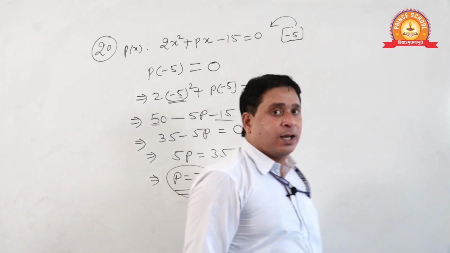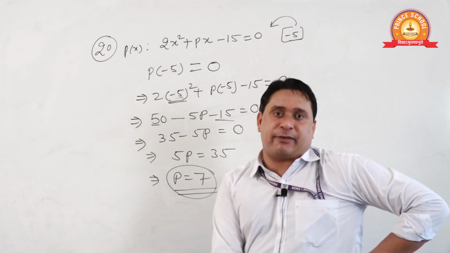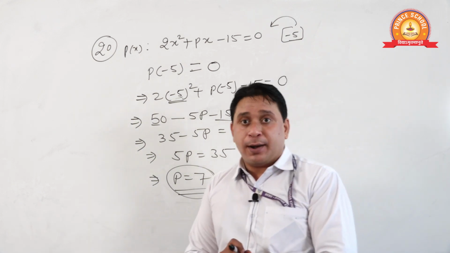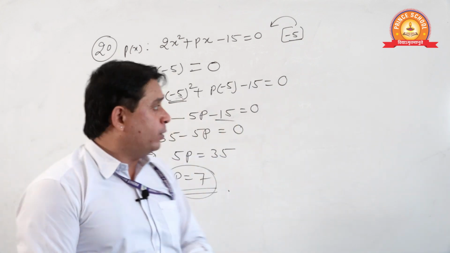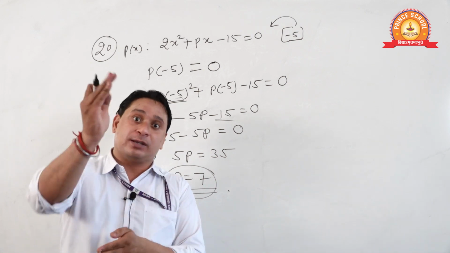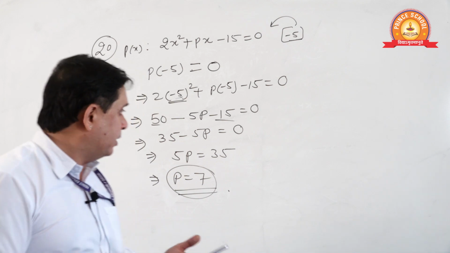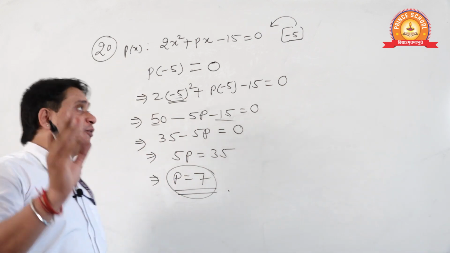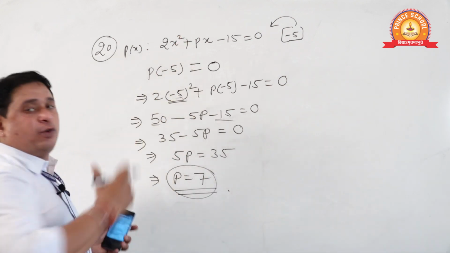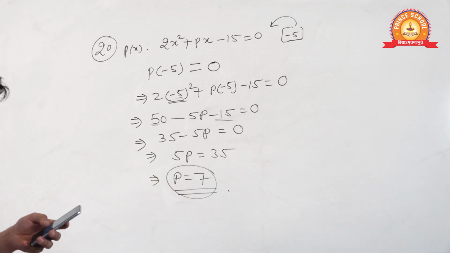Okay students. From the first equation what we got? We got p is 7. Sure? Now what is the time to solve? Using the value of p in the second equation. Then we will solve. Okay, what is the second equation? Once you take the screenshot of how we have taken the value of p. Done? Now see, I am going to rough it now.